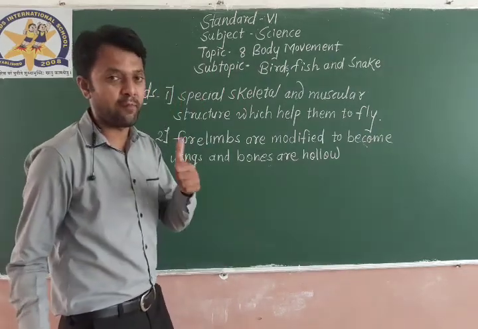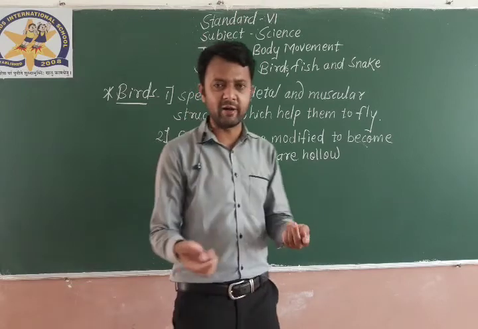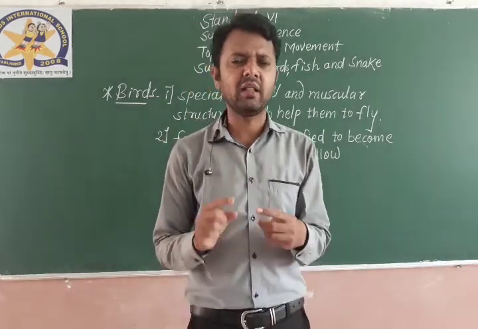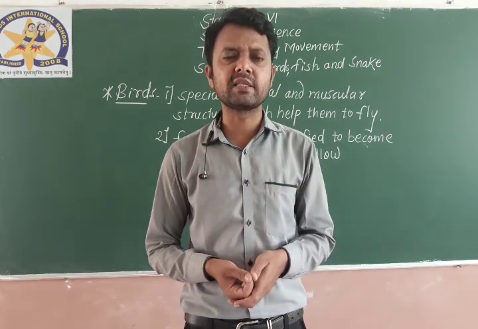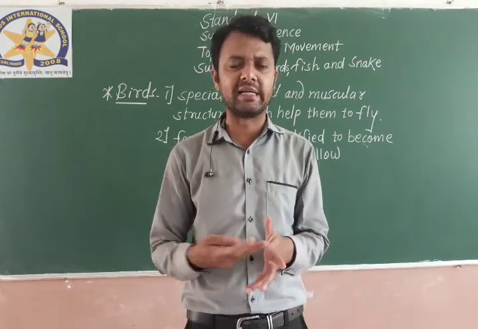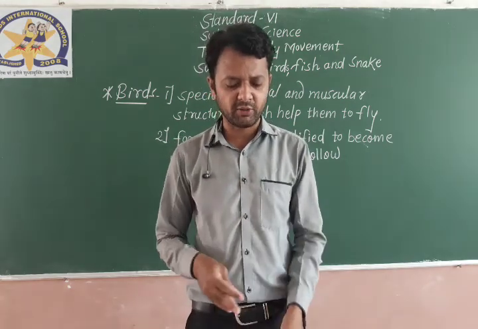This is also a very important factor regarding birds, let me tell you. See, forelimbs are modified to become wings, obviously, and the bones of the birds are hollow. So it makes the bird's body even lighter, which helps birds to fly.